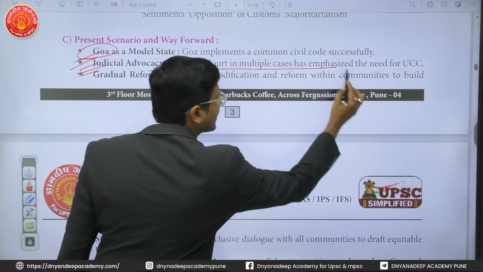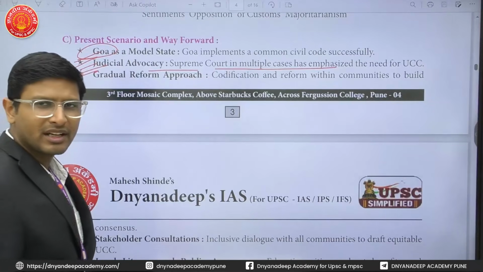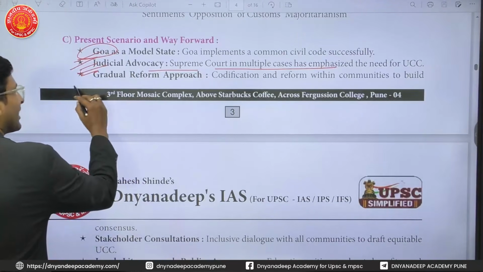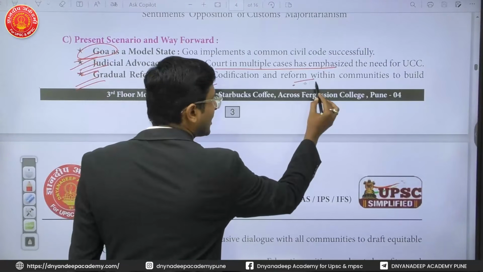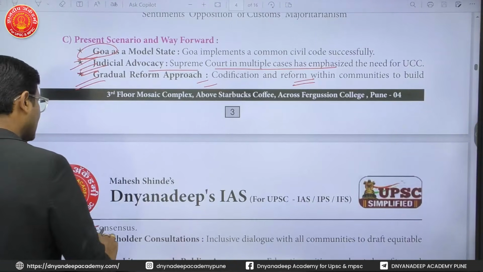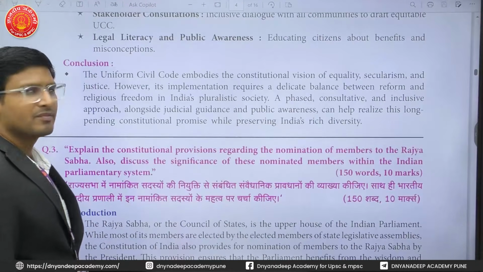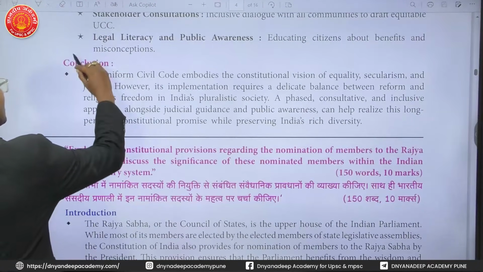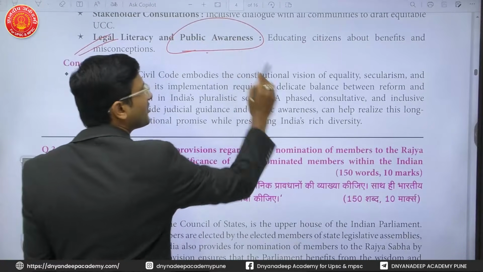Judicial advocacy: the Supreme Court in multiple cases has emphasized the need for a Uniform Civil Code, so the judiciary can play a better role in its implementation. Gradual reform approach: codification and reforms within communities to build consensus. It is important to build consensus among communities. Only then can it be done. It is very important to make people legally literate and make the public aware. Public awareness is very, very important.